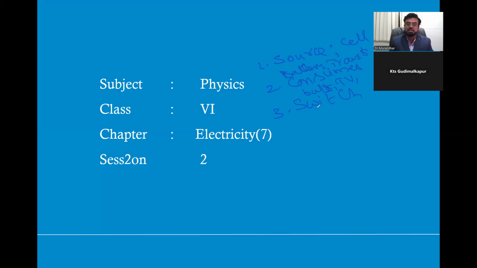Then the third one is the switch. We have not yet discussed it, but we will. Why a switch? To control the electricity. If there is no switch, we cannot stop the electricity, so it will keep coming, and by the end of the month we'll get a 1 lakh electric bill. So the switch is very important to control the electricity.